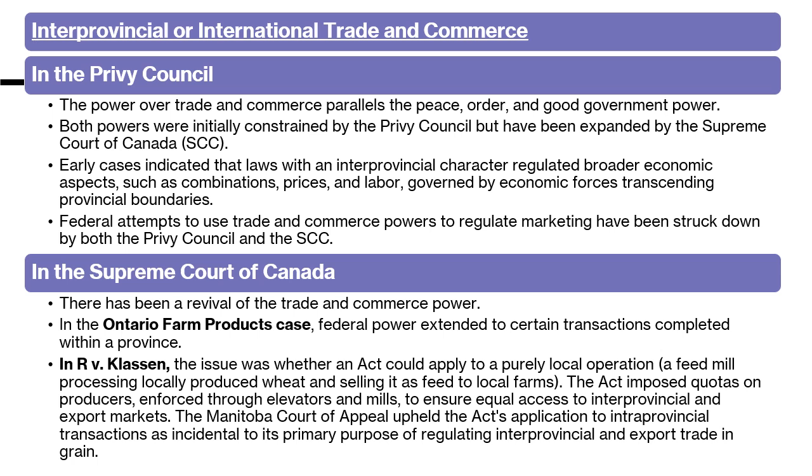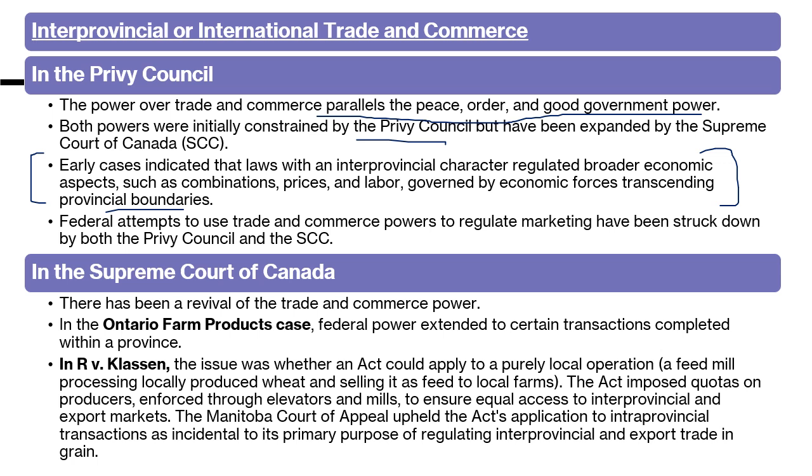As per the Privy Council, the power over trade and commerce parallels the peace, order and good governance power. Both powers were initially constrained by the Privy Council but expanded by various case laws of the Supreme Court of Canada. Early cases indicated that laws with interprovincial character regulated broader economic aspects, like prices and labor combinations governed by economic forces transcending provincial boundaries. So areas that go beyond provincial boundaries, earlier those areas came under federal power.